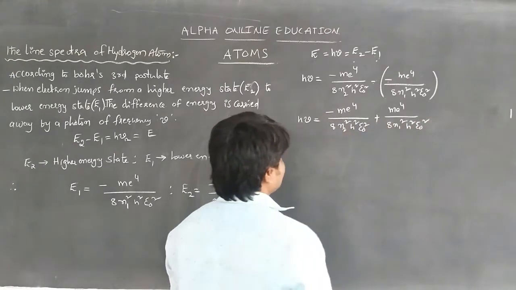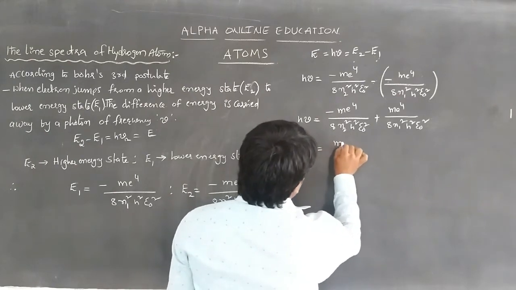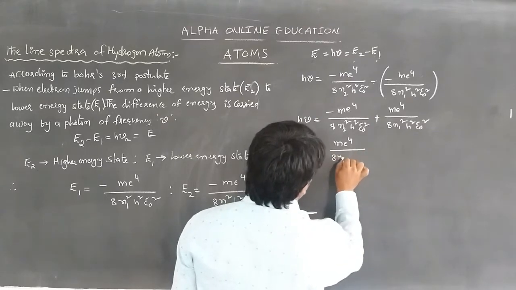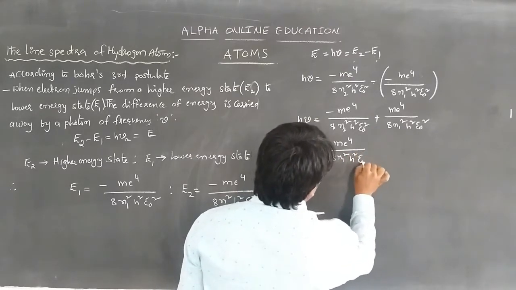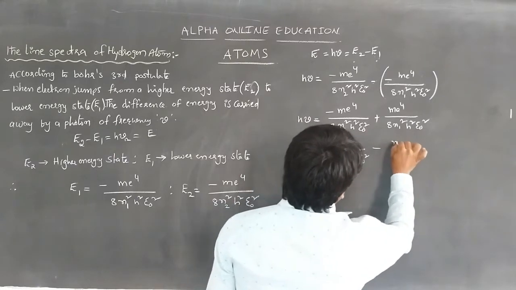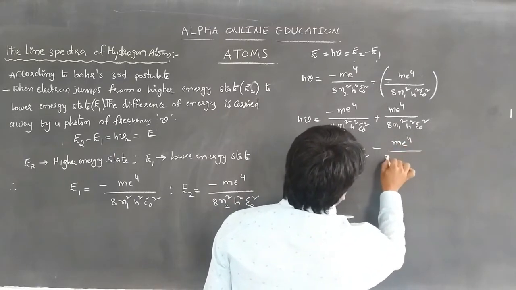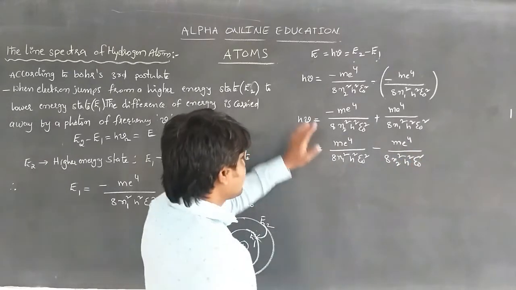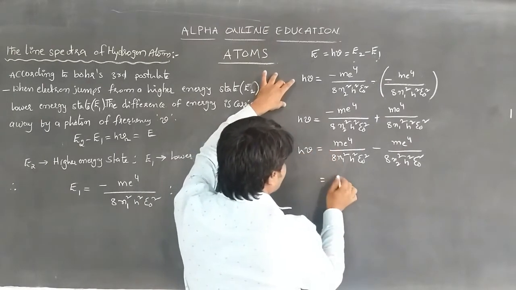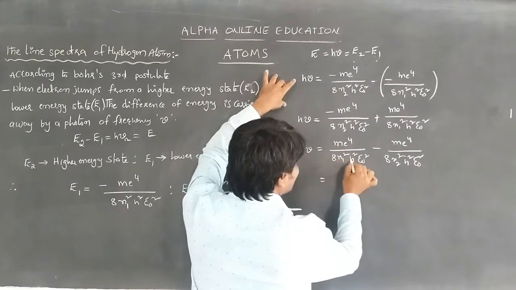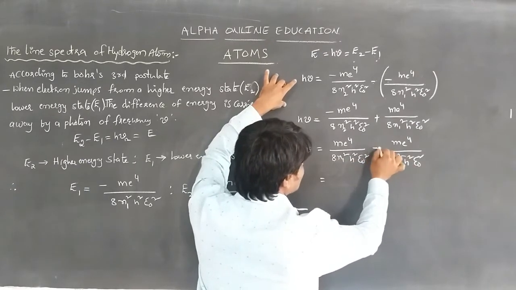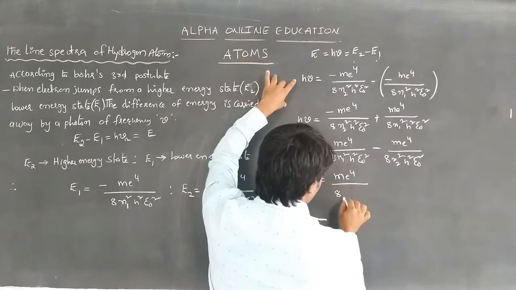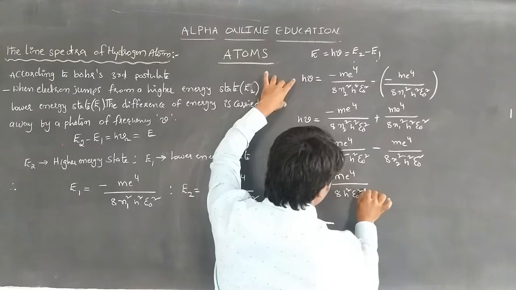So we can write this equation as m e power 4 by 8 n1 square h square epsilon naught square minus the second one, m e power 4 by 8 n2 square h square epsilon naught square. There is something similar that we are taking common, that is m e power 4 by 8 h square epsilon naught square, which is the same in the two terms. So that's why I am taking it outside.